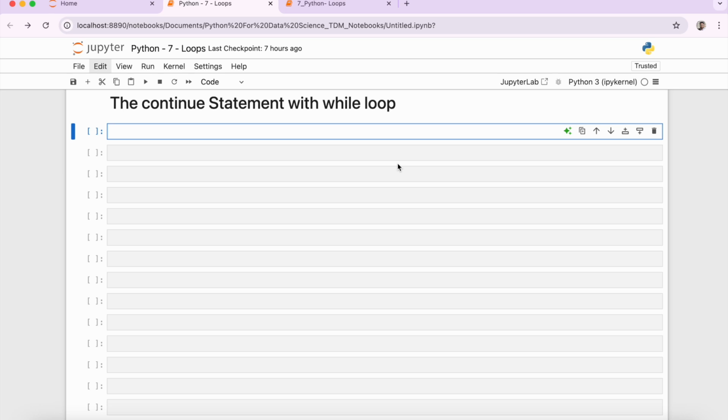That being said, let's talk about the continue statement with the while loop. During program execution, when a break statement is found within the loop, the remaining statements within the body of the loop are not executed and the loop is exited. But when a continue statement is found within a while loop, the remaining statements within the body of the loop are skipped.